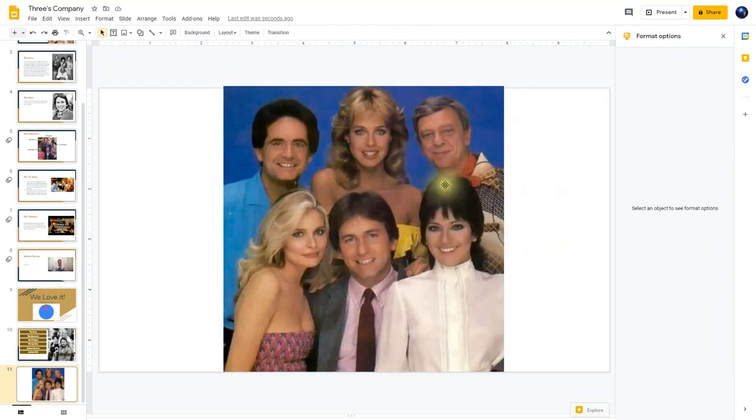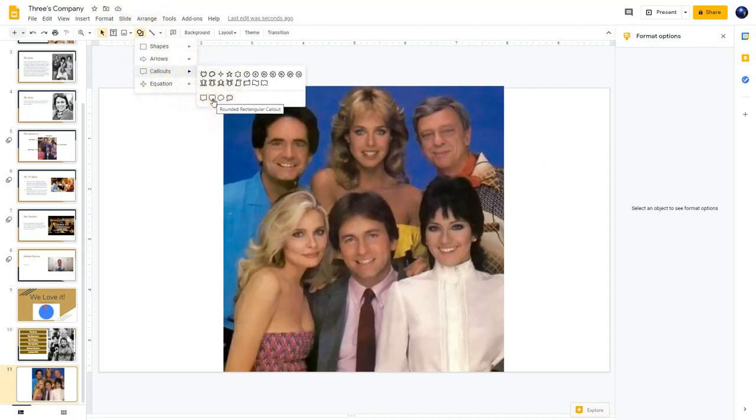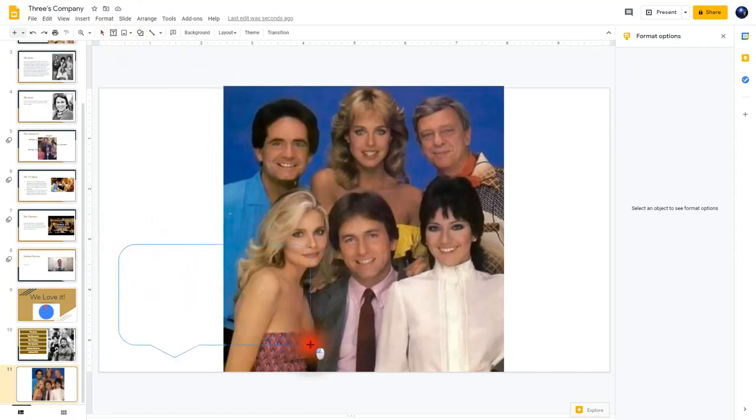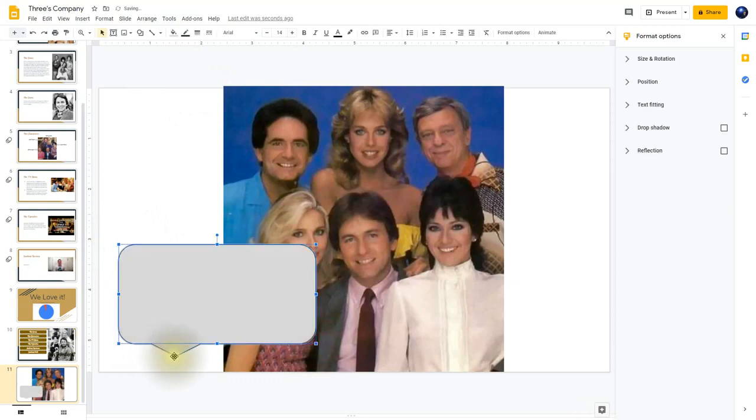So now I want them to be saying goodbye, so I'm going to go over here and click on shapes and then select cutout. And you notice there's a dialog cutout. I'm going to use that. So I'm going to click on the rounded one there. Then I can drag it in. And on this one right here, you can actually move that around.